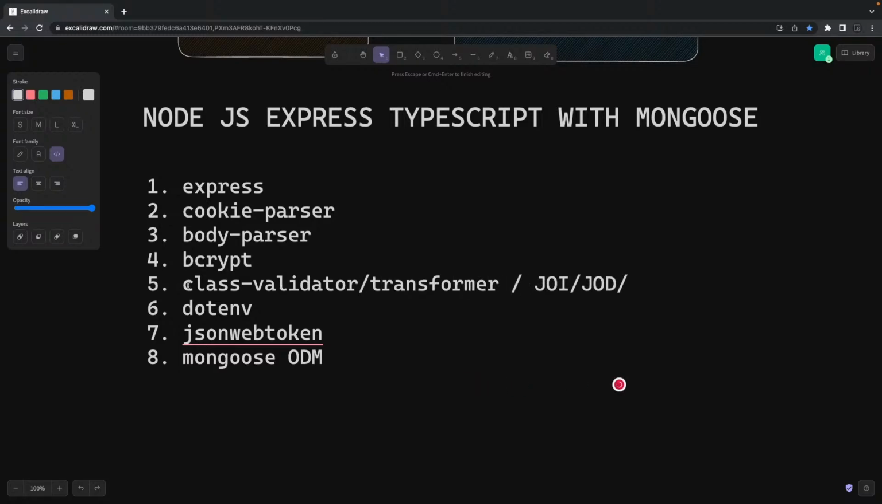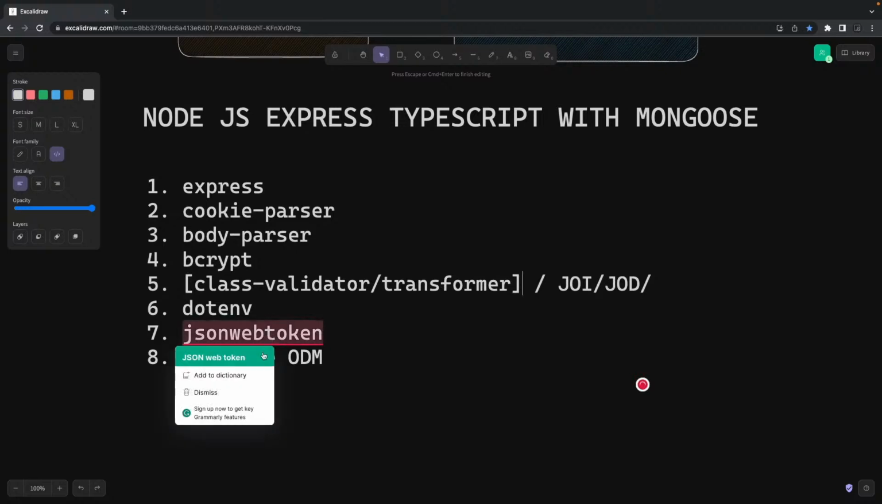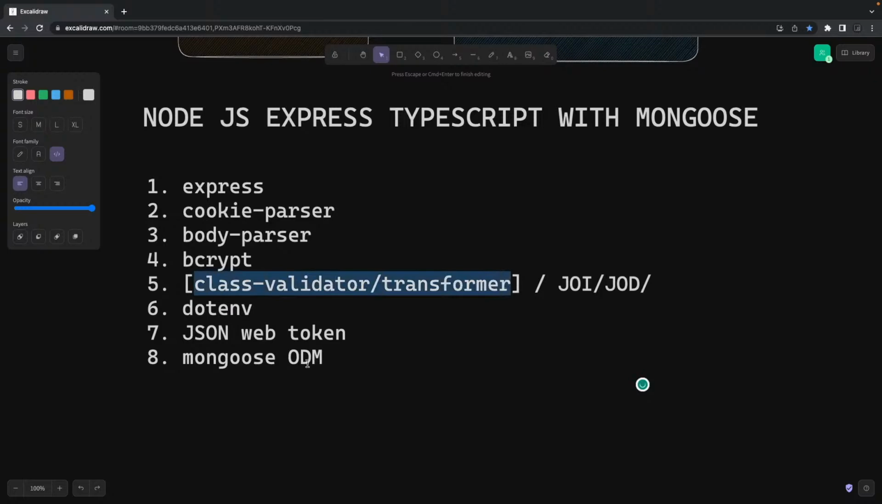I mean, they come in a pair, class validator and class transformer. If you are already aware of the Nest.js world, then this is something which is used extensively to validate the payload. You can also use Joi and Zod. So cookie parser, body parser. These are the main dependencies. And then in the dev dependencies, what all will you use?